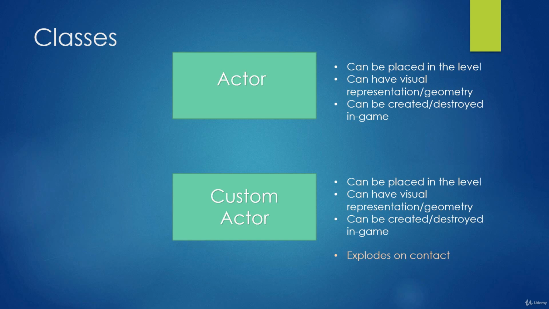For example, we may want some sort of explosive that will explode on contact in the game. So we can easily create a new type of actor that has the ability to be placed in the level, have a visual geometry, and be able to be created and destroyed. And we can also add features to it to make it, say, explode if that's what we want.